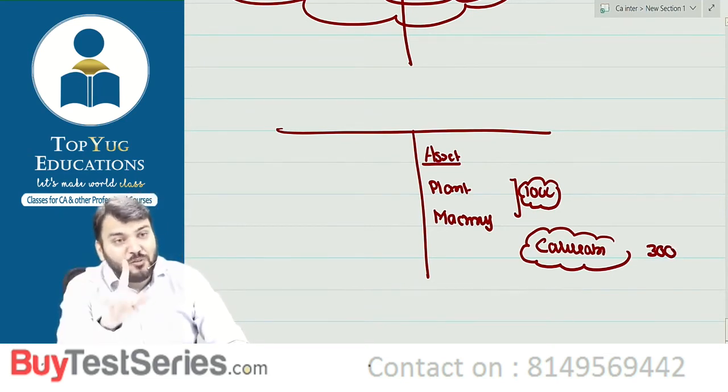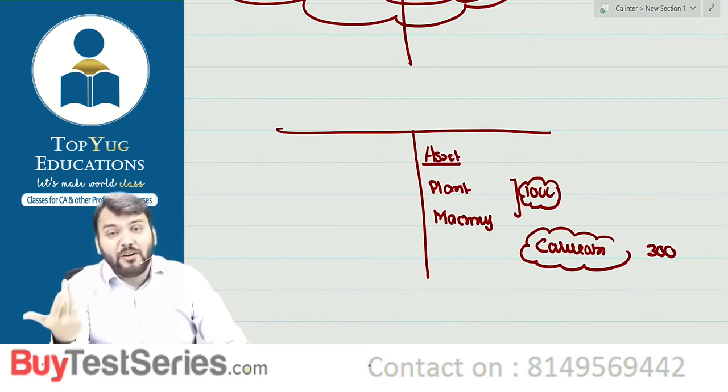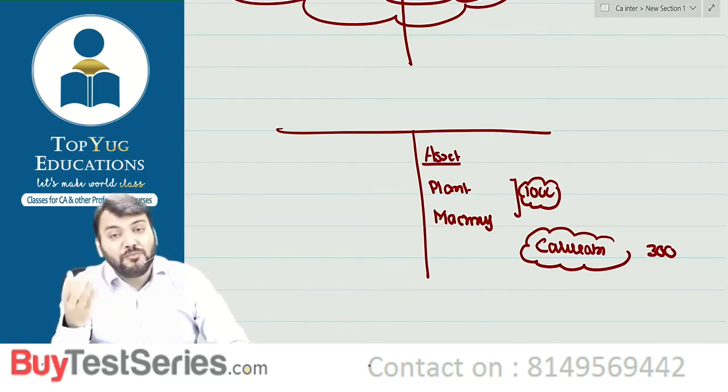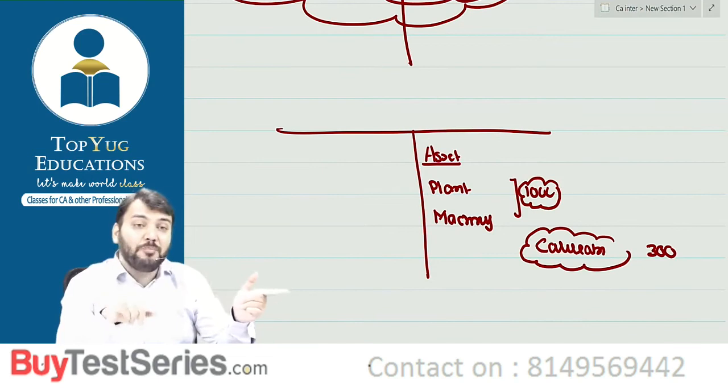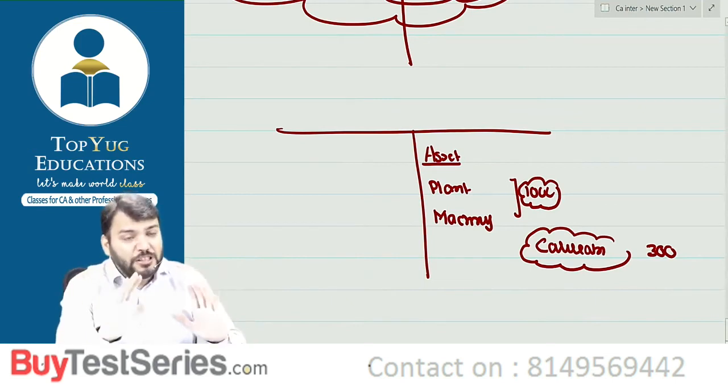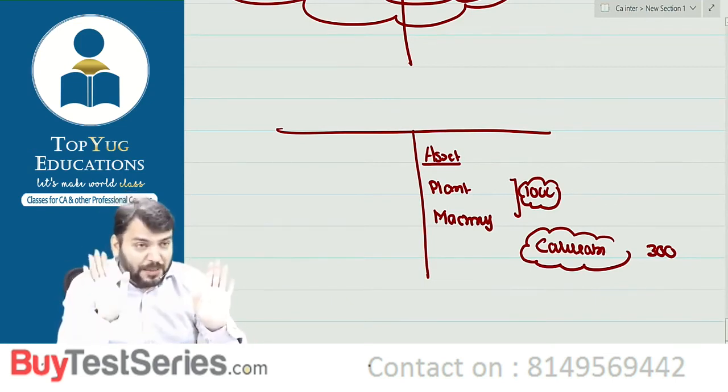Now this also meets the definition. Calculator is not used for 1 year, it is used for more than 1 year. Correct ना? आप मेरी बात समझ पा रहे हो? Calculator is used for more than 1 year, so if you apply the definition of PPE, it will come under the definition of what? Property, plant and equipment only, correct? It is an equipment which is used for more than 1 year.